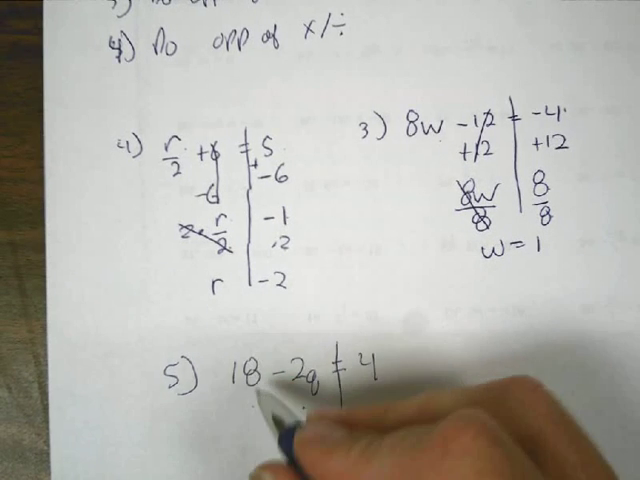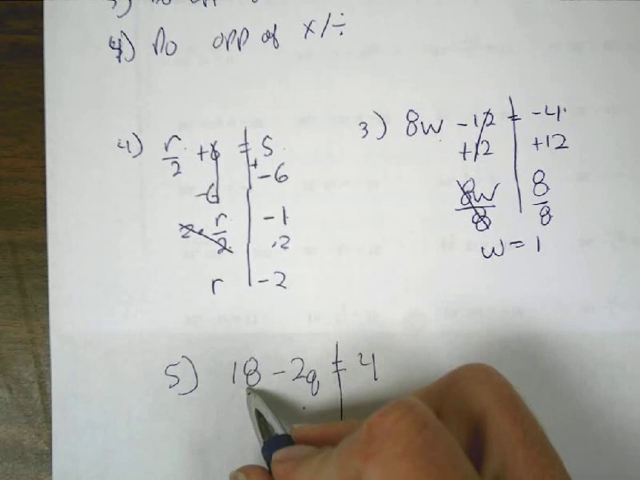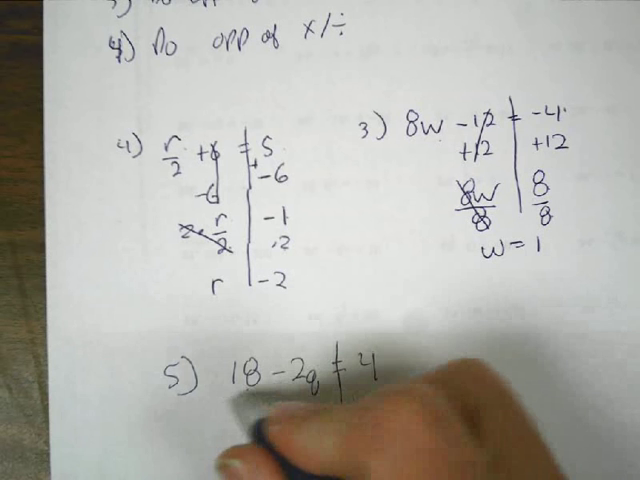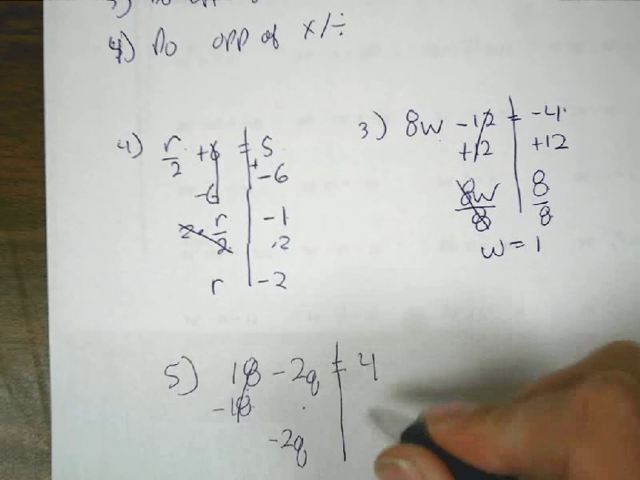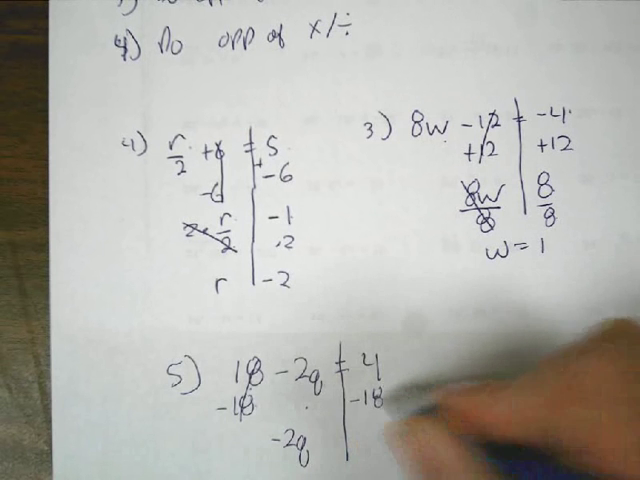The 18 does not have a sign in front of it, therefore it is positive. The opposite of a positive 18 is a negative. That will cancel out. We're left with 2q. We'll subtract our 18 on this side to balance our equation. The signs are different, so we subtract, get a negative 14.